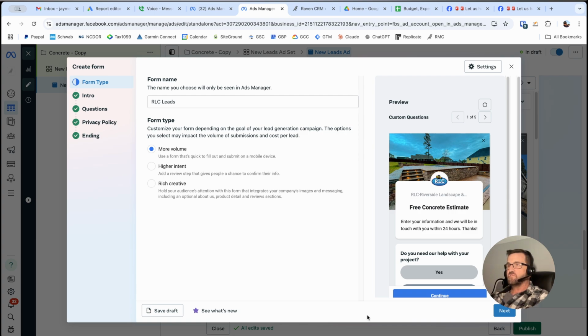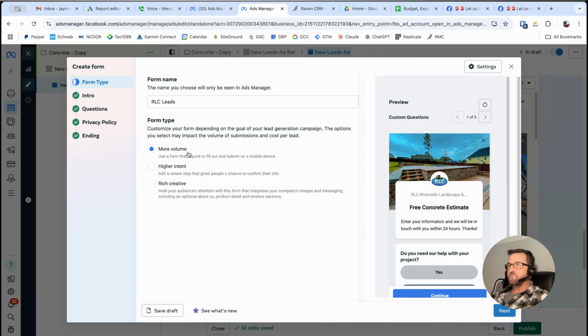So I noticed this trend with the company that I'm working for, and I thought, well, maybe we can create more friction in the process, make people fill out a thing or two, and we'll get some higher quality leads rather than those that are hitting the button by accident or maybe those that are just kicking the tires. So this is the form builder on Facebook. I've already pre-filled a lot of this information out, so it just saves some time.